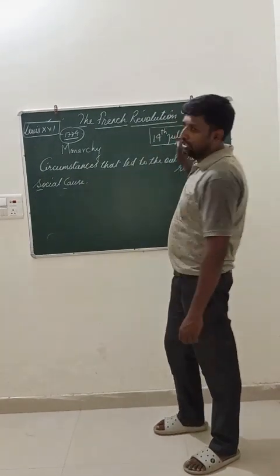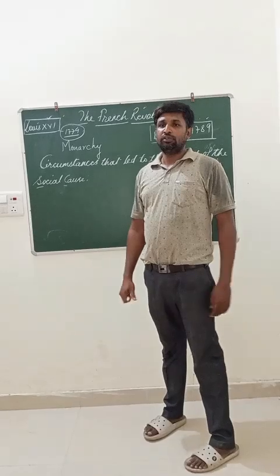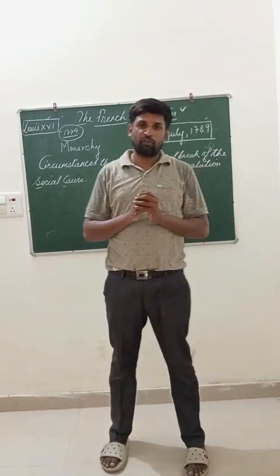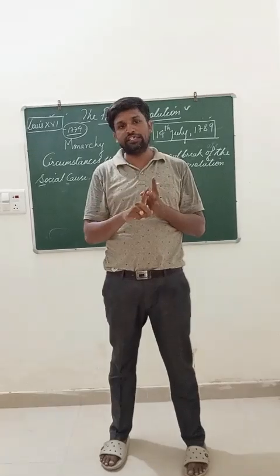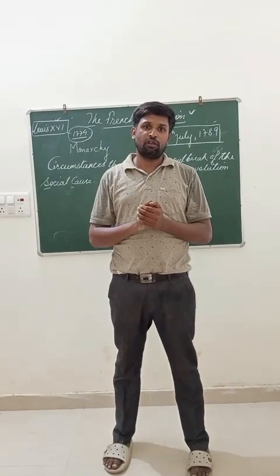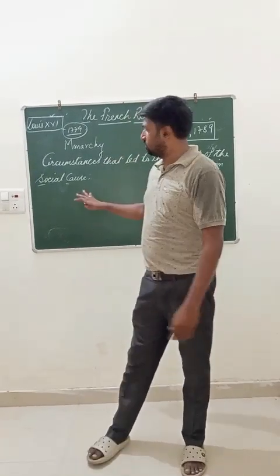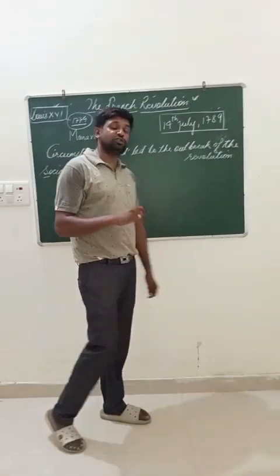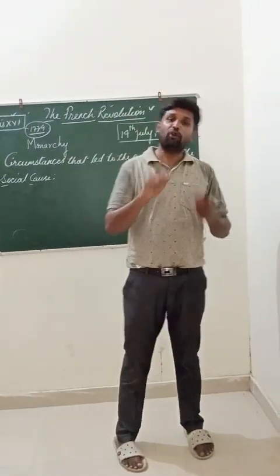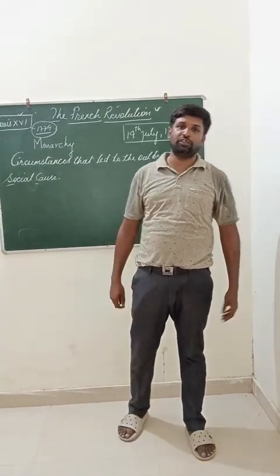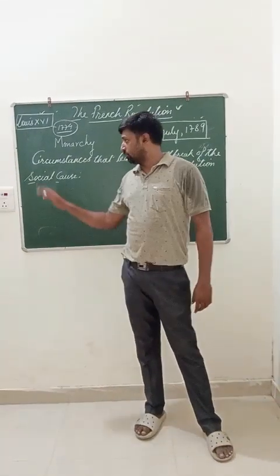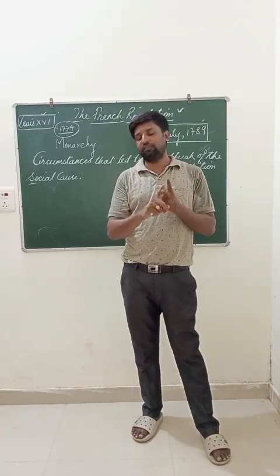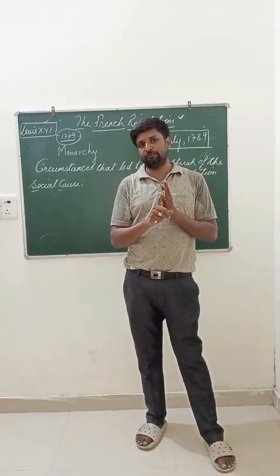In the time of 1789, the French society was divided into 3 classes. The first estate, the second estate and the third estate. फ्रांस का समाज 3 भागों में बटा हुआ था. French society was divided into 3 states. The first estate, second estate and the third estate. प्रथम estate, द्वितीय estate and तृतीय estate.